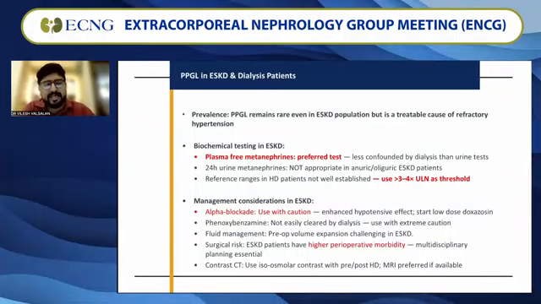In patients on dialysis as well as CKD, the threshold should always be more than 4 times the upper limit of normal, not 2 to 3 times, because that much elevation can be seen from accumulation of metanephrines. In management, alpha blockade should be used with caution because of the enhanced hypertensive effect, and surgery in these patients carries high risk with higher perioperative morbidity.